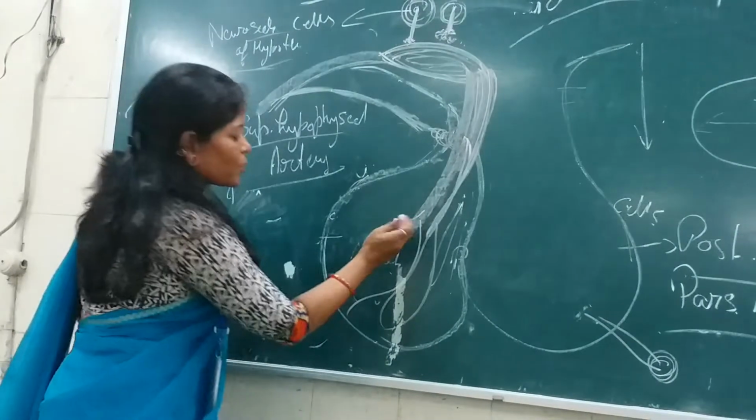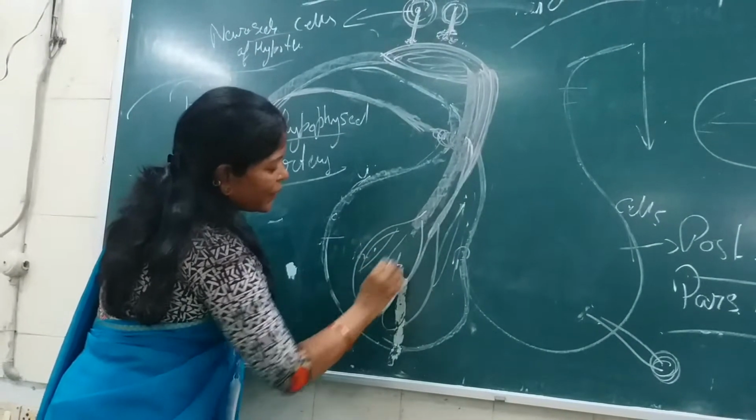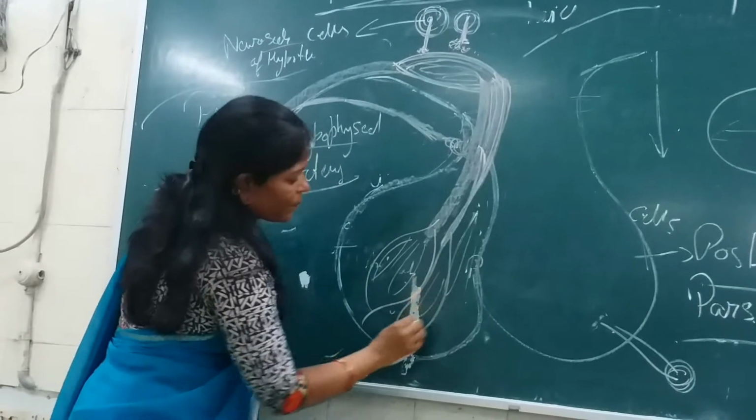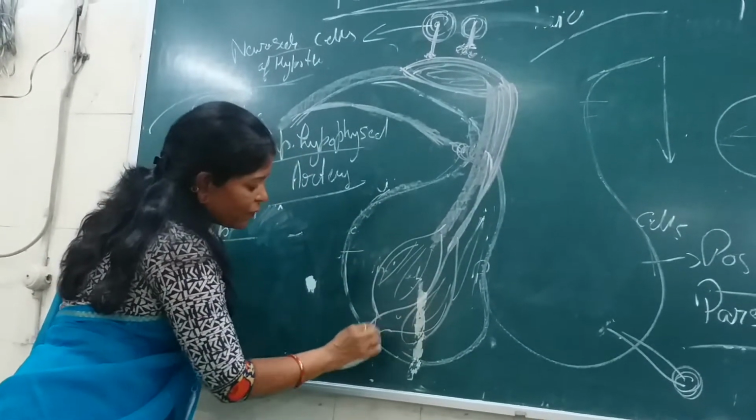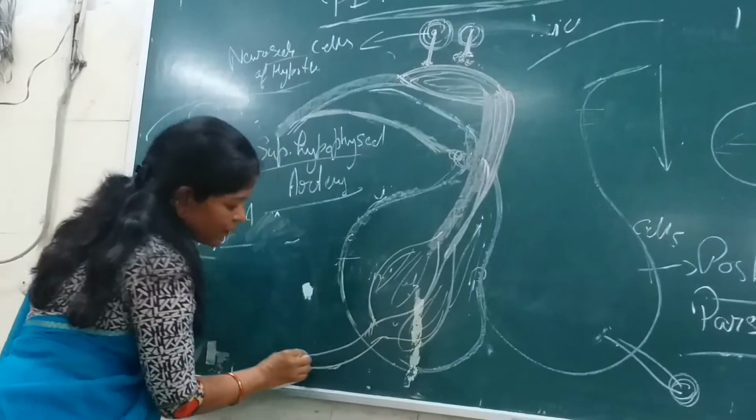Capillaries. Okay, so again here there is the capillaries formation, and now these capillaries ultimately will form the veins.